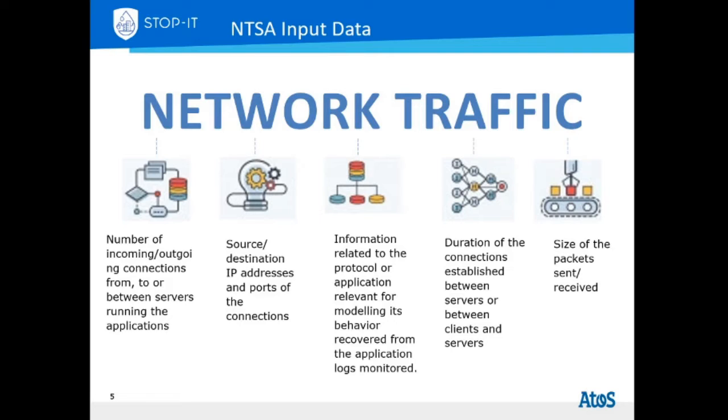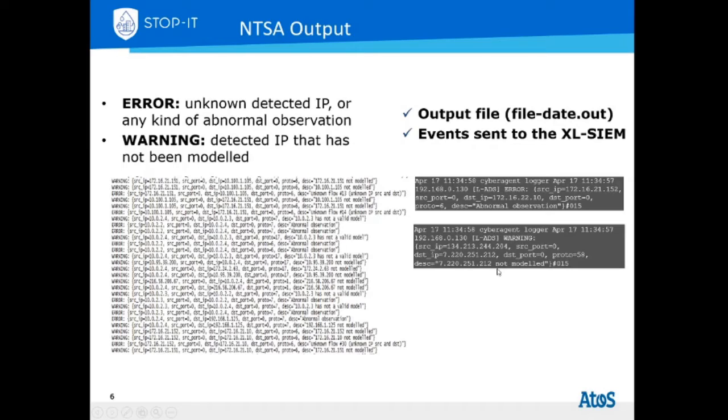Once the model is created, the user can run the tool and select Predict from the menu. Now, regarding the output, the results of the NTSA are stored in the output file located inside the LADS folder. There will be one file per analysis per day.